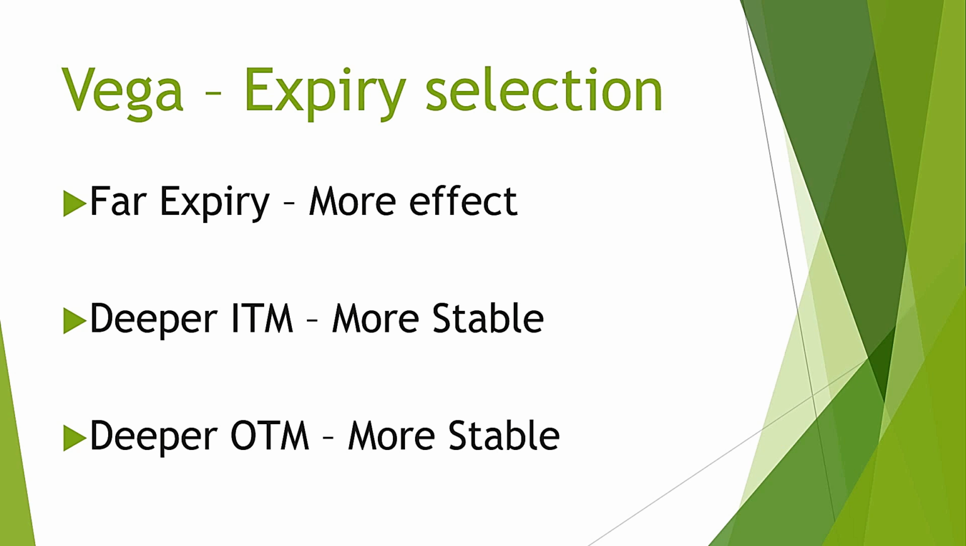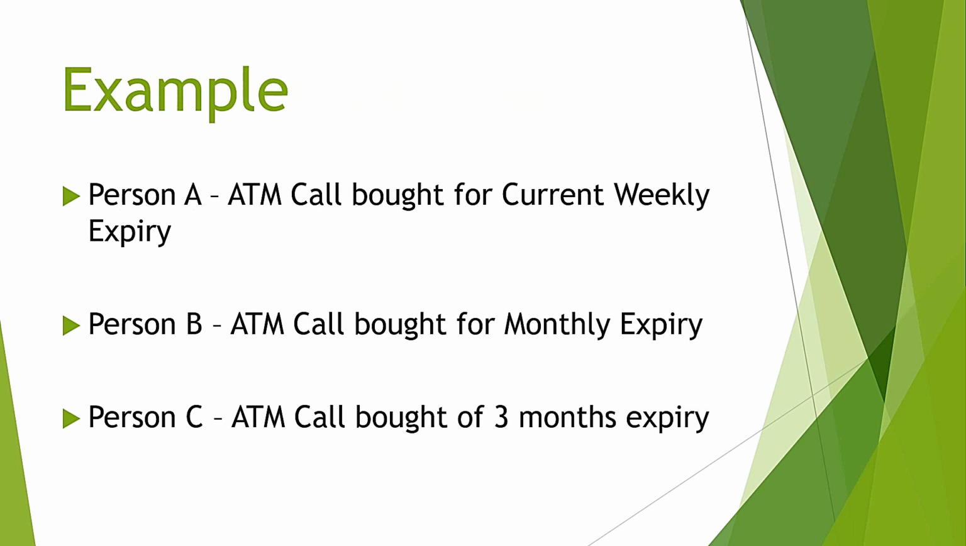Vega has highest effect for at the money options and decreases up as well as down in option chain, means it decreases for in the money and out of the money. This way at the money options have highest impact of Vega.